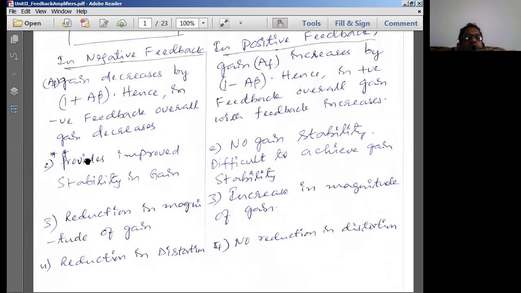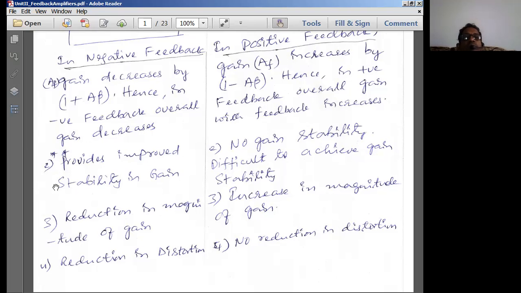Negative feedback amplifier provides stability in gain. This question has been asked in the exam for 2 marks and also 5 marks. For 5 marks, you have to derive the equation and provide the mathematical proof. The question: in negative feedback amplifiers, the gain stability is improved, justify the statement. Justify means you should support this statement with a mathematical equation. Then only can we say that we are justifying. That justification we will do in the next session.